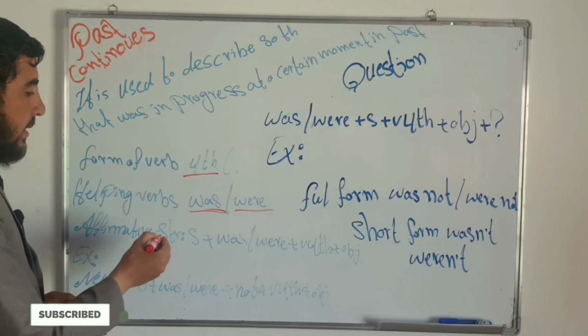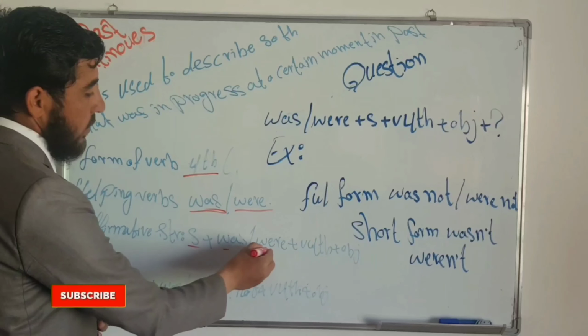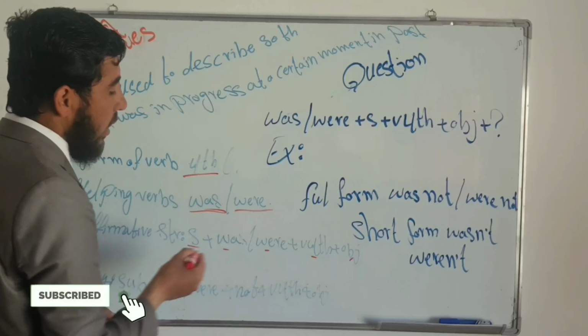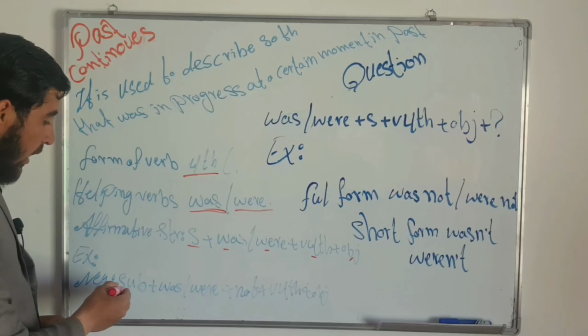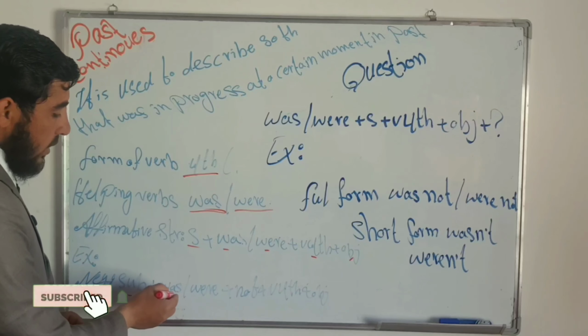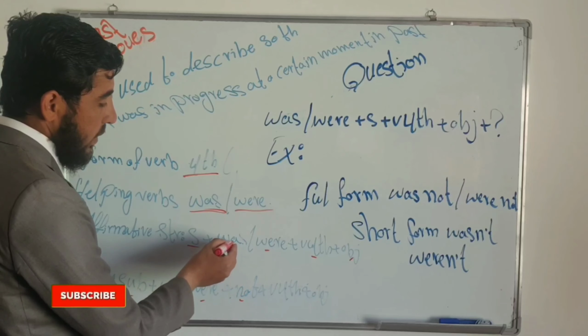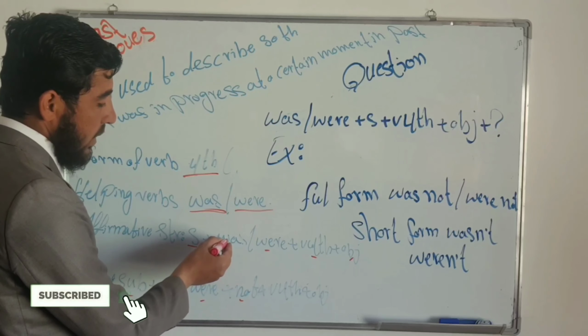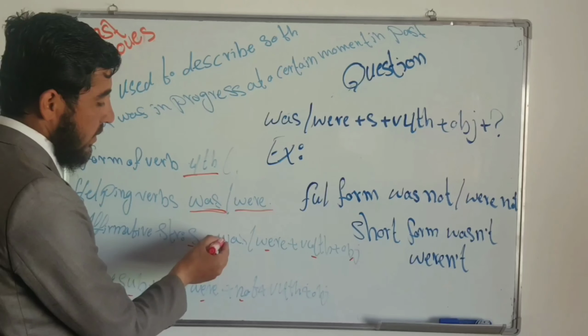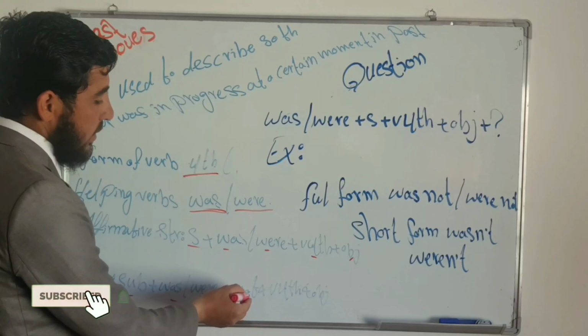Affirmative structure is subject plus was or were plus verb fourth form plus object. Negative is subject plus was or were plus not. Just the difference between this structure and this structure is just not.